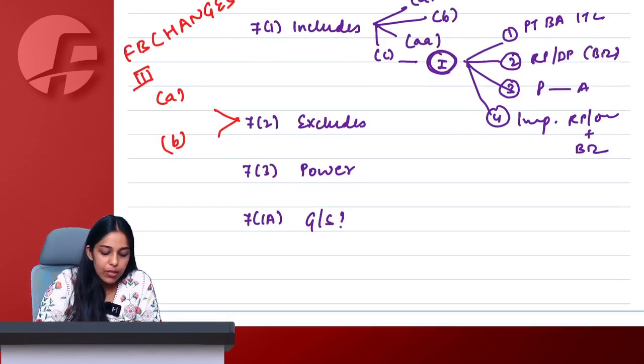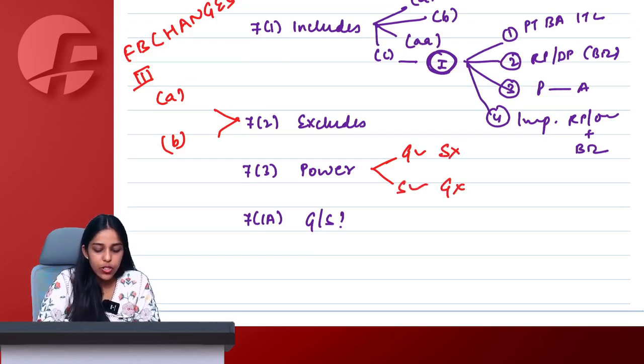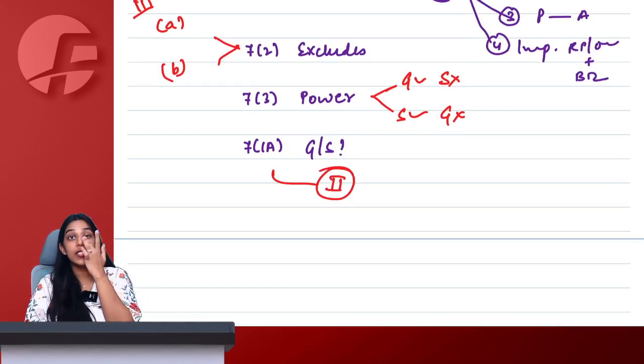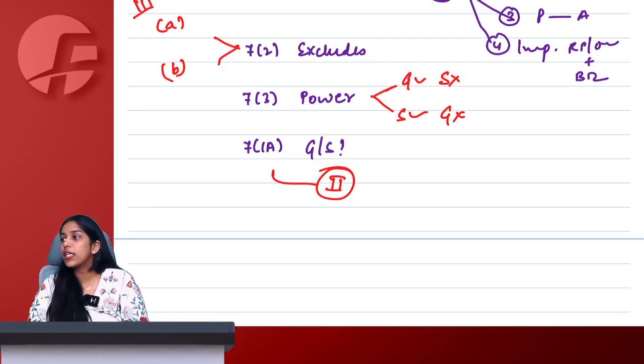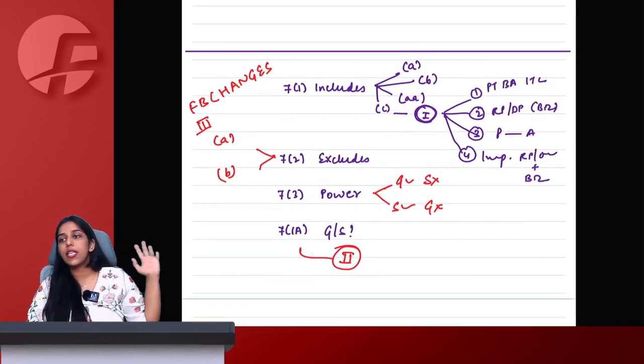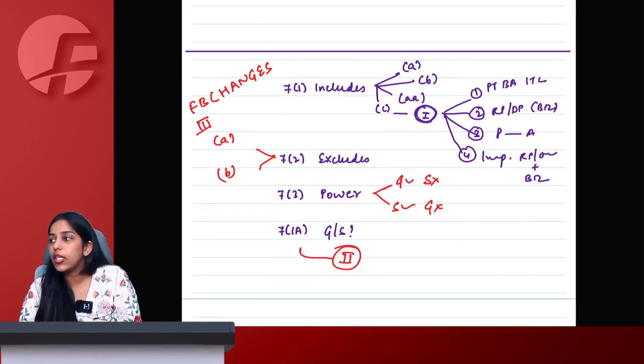Then 7.3, simply government has power to notify something as goods not service or service not goods. And 7.1a, we read about schedule 2, which explains us what is goods and what is services. Done, and here we complete entire section 7, supply under GST.